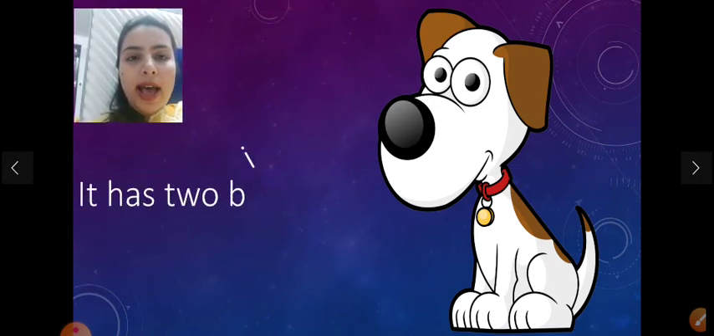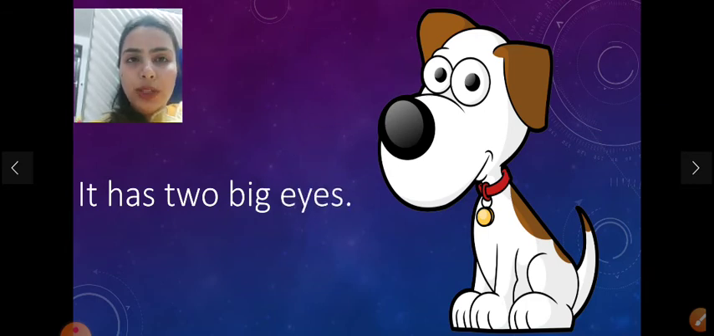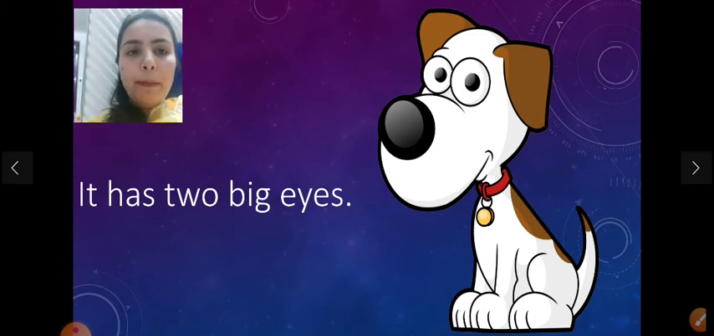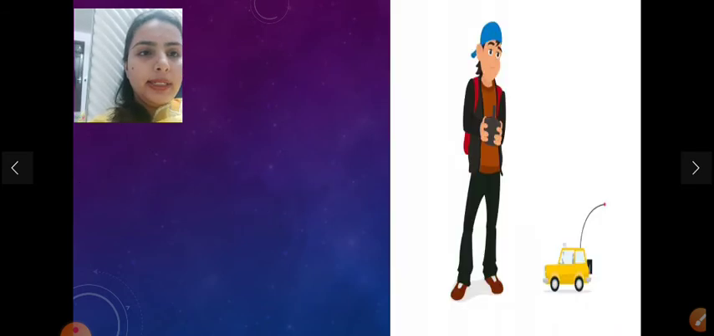Next is it has two big eyes. It is used for animals, as we know. So it has two big eyes. Okay, let's see the next.